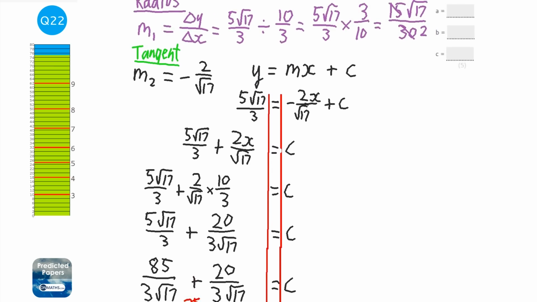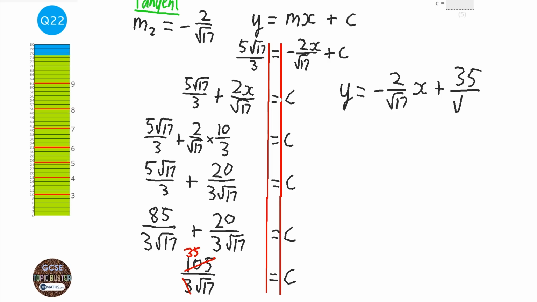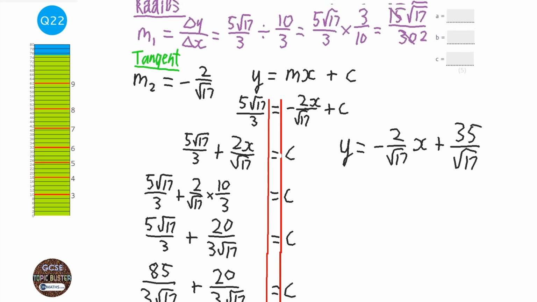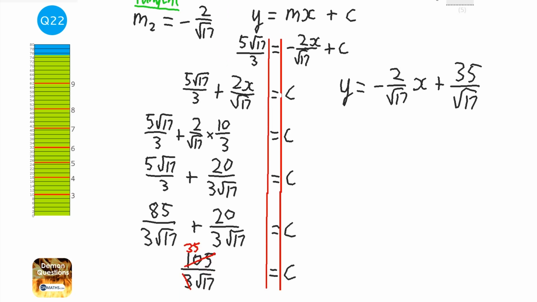Okay, so looking back at my y equals mx plus c, we know what m is now. So we've got y equals minus 2 over root 17 x, plus 35 over root 17. Now if you look at the question, it wants it in a slightly different way. It wants the root next to the y, it wants a number, and then minus whatever the x bit is. So we're not quite finished yet, we just need to tidy this up a little bit.